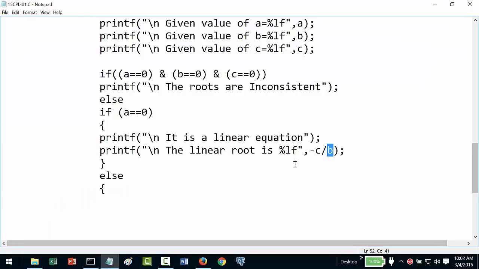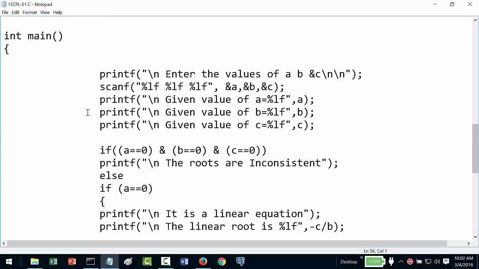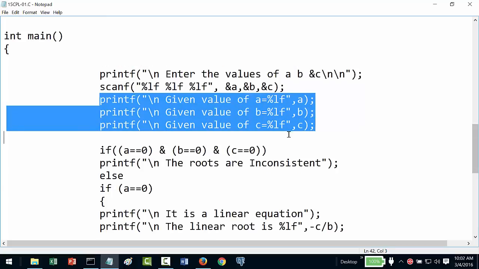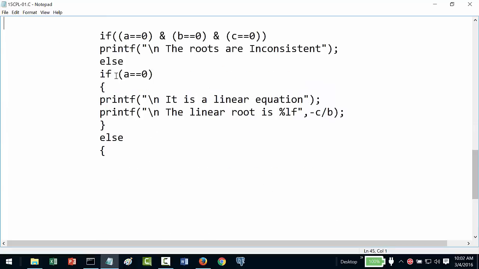So in this case, to avoid such kind of infinity, we will try and see what is the value of A, B and C when these two conditions are not met. Maybe we are thinking that A is non-zero, definitely A is non-zero, correct? Because it has passed this condition, and then maybe B and C may be 0 or whatever.